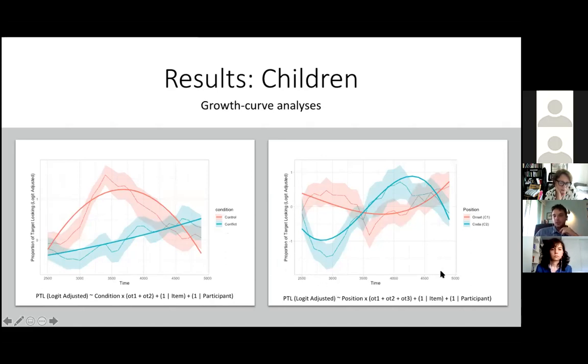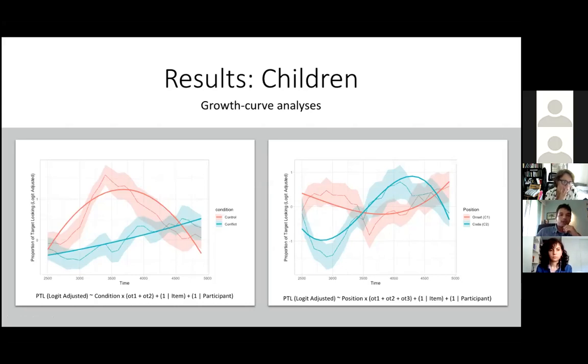And when we look only at the conflict trials and separate them between onset conflict trials and coda conflict trials, we see an interesting pattern. For coda conflict trials, participants tended to look more at the distractor at the beginning of the post-naming phase, and then switched their looks toward the target during the remaining post-naming phase. This can be explained by the fact that in coda conflict trials, the first two segments of the word were congruent with the distractor. For example, if the participants heard "simple", the distractor was "singe", so the first two segments were congruent, and the target was "soup". So this suggests that speech is processed continuously.